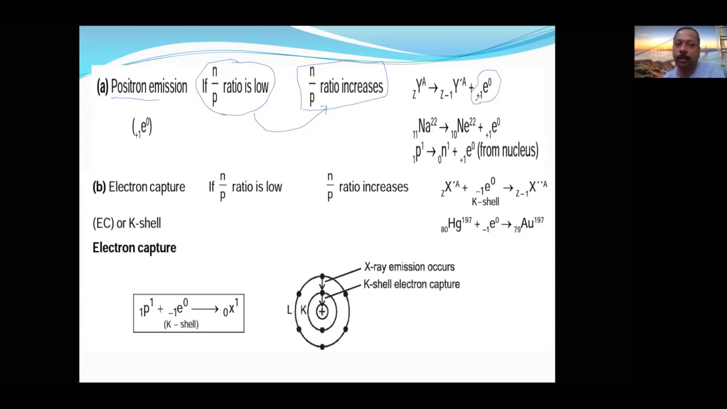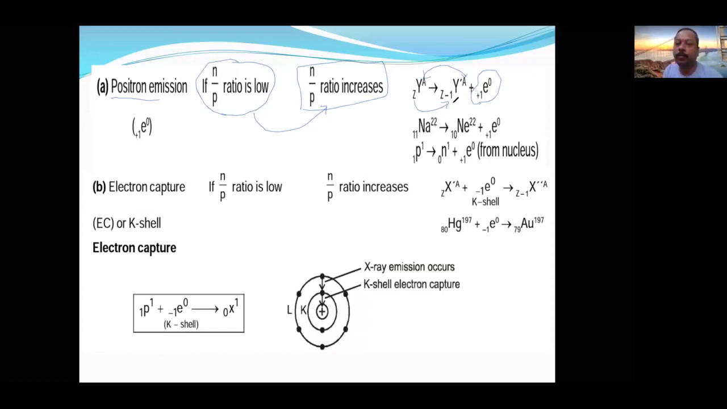Mass of positron is equal to mass of electron. Charge of positron is equal to charge of electron. But what is different? Sign convention is different. See here, mass number is exactly the same, Y and Y dash. But atomic number decreased. If I write here -1, atomic number increases. Beta emission increases the atomic number. Positron emission decreases the atomic number.